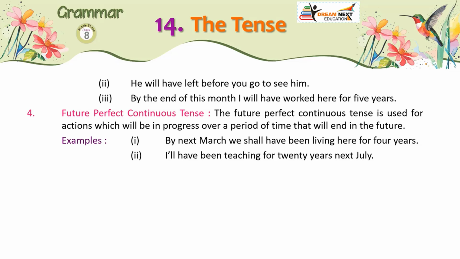4. Future perfect continuous tense. The future perfect continuous tense is used for actions which will be in progress over a period of time that will end in the future. Examples: 1. By next March we shall have been living here for 4 years. 2. I'll have been teaching for 20 years next July.